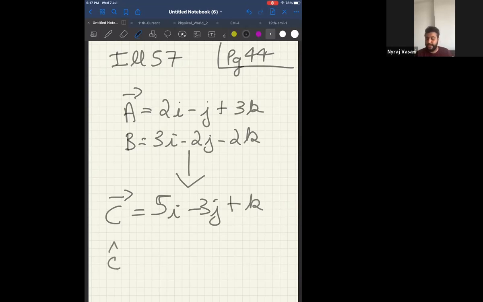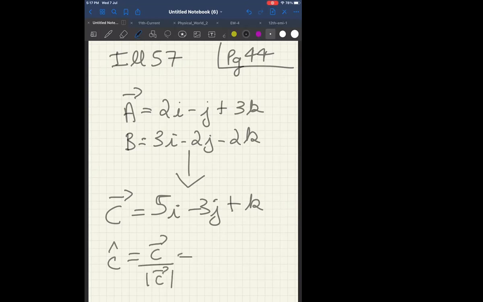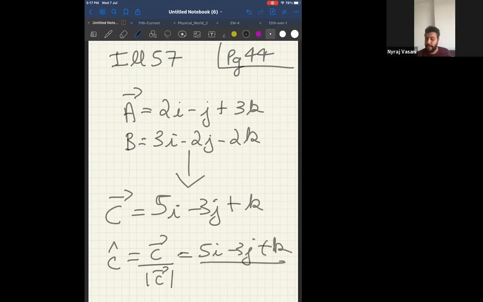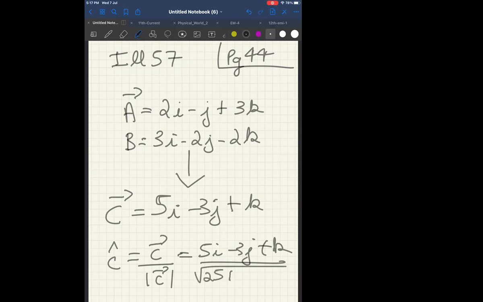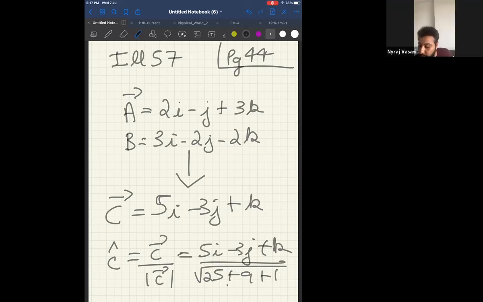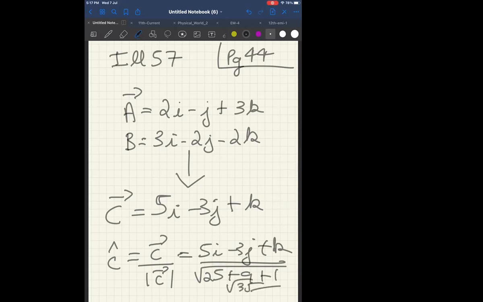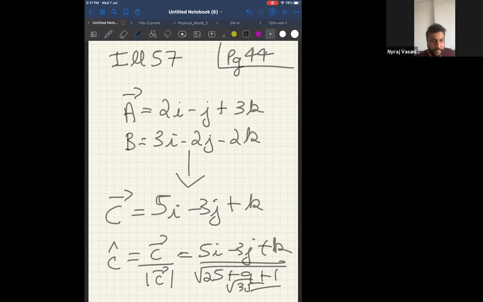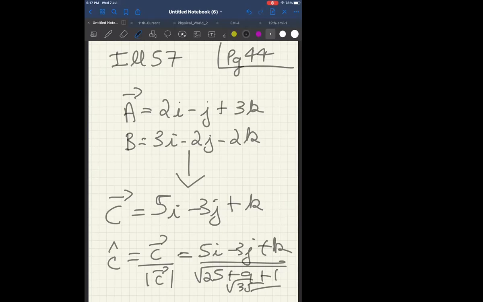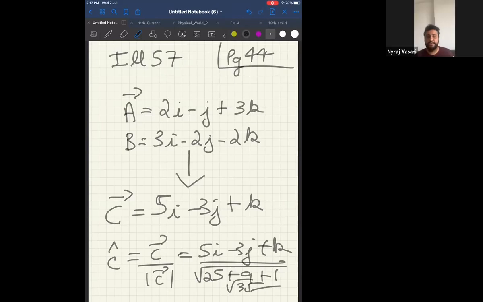Okay. Now I have to find the unit vector of c vector. Now c cap will be c vector by mod of c vector, correct? Now c vector I know is 5i minus 3j plus k upon mod of c vector, which will be square root of 25 plus 9 plus 1, correct? That is 35. So can I say that will be square root of 35? That's it. That is my answer. Tell me if all of you are getting it. Yes or no? Clear? Easy? Okay. Now start with question number 58. Illustration 58. Start.